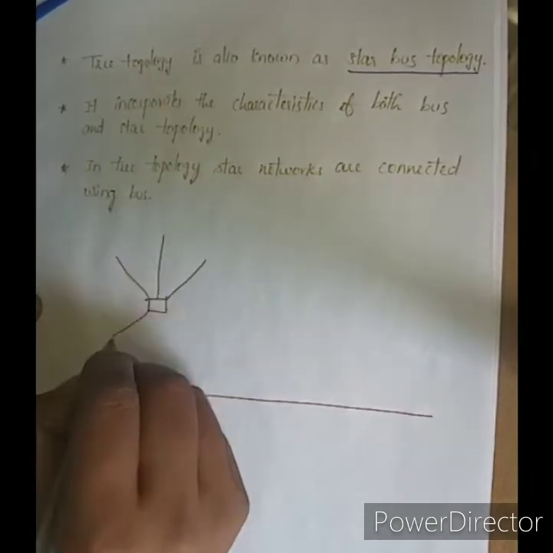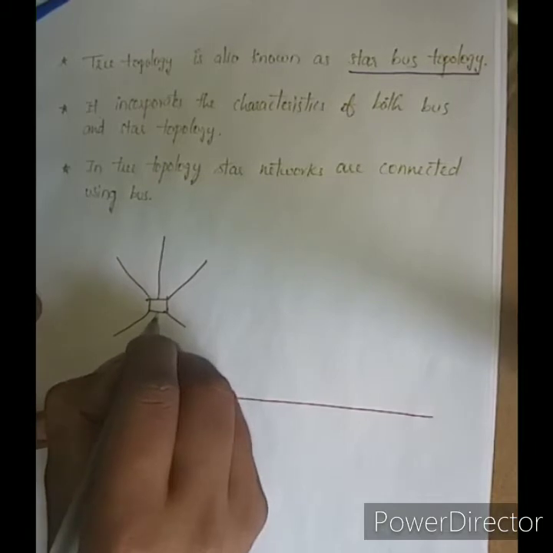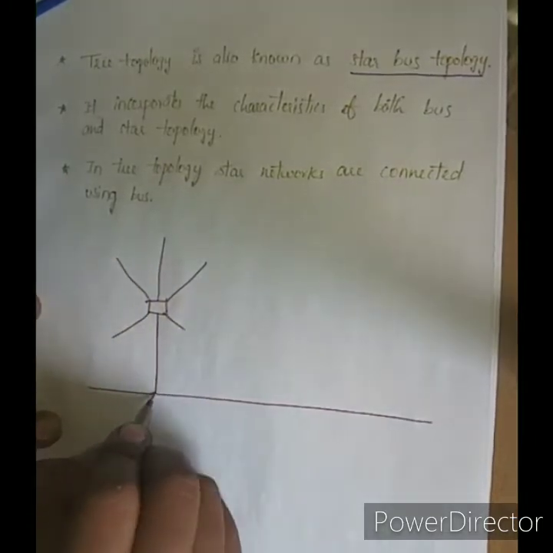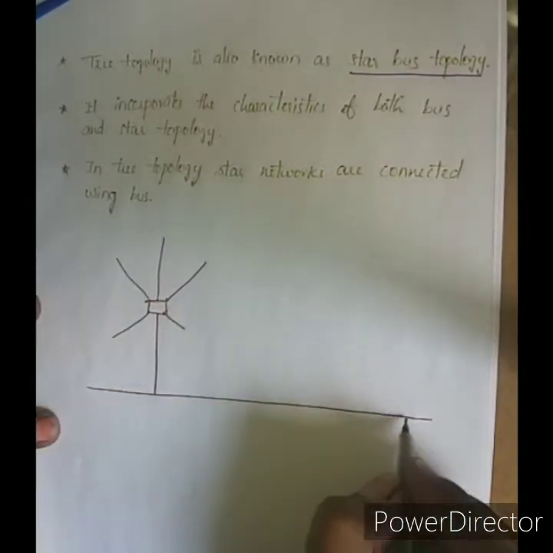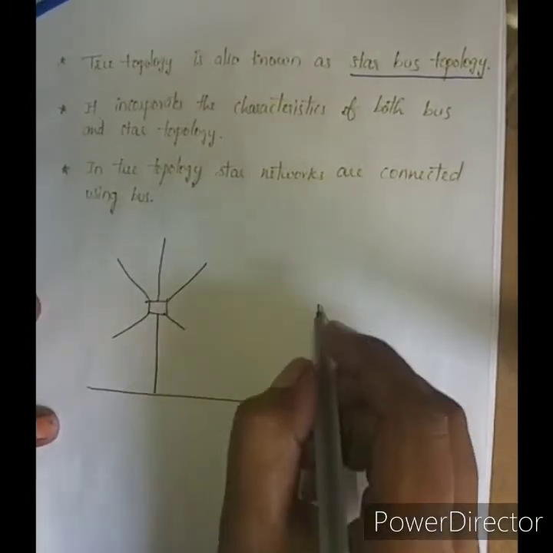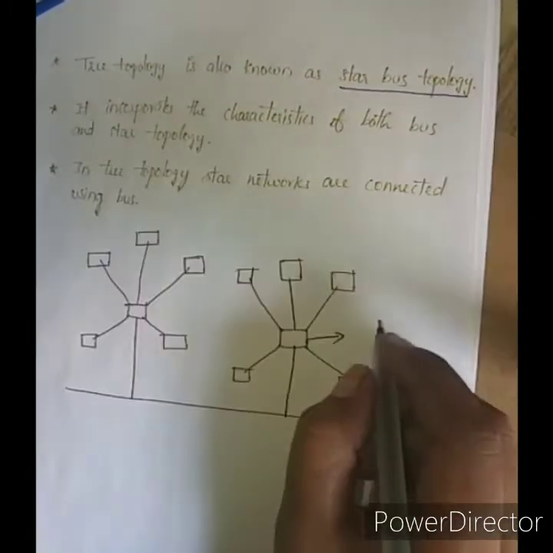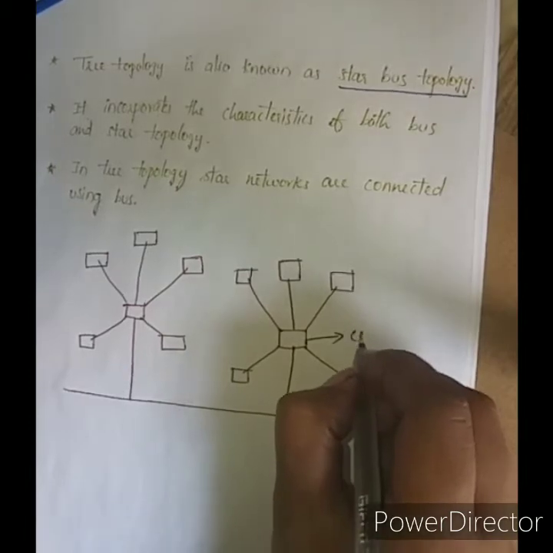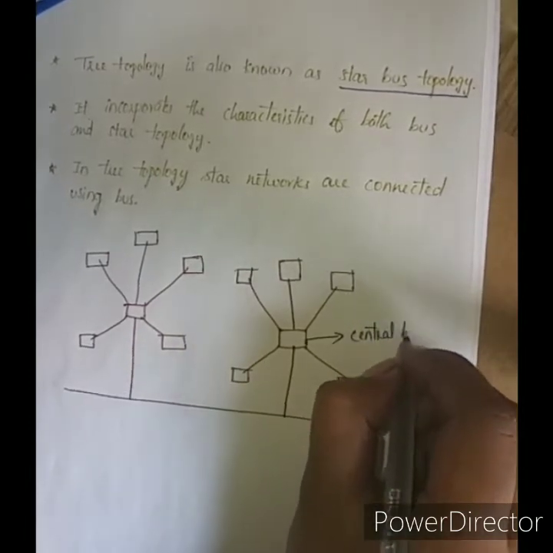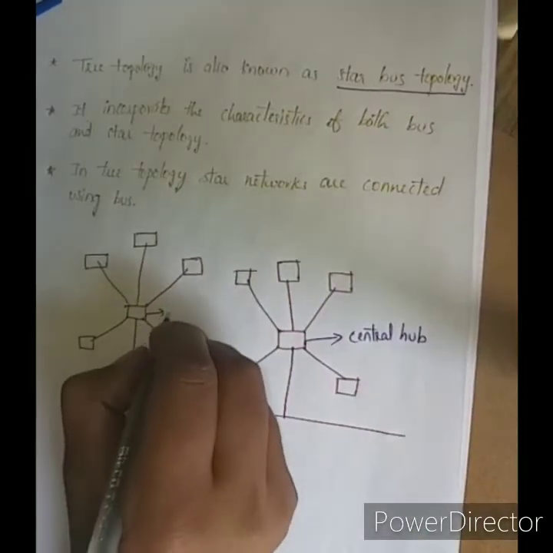This is the star network and this is the main cable connecting to the bus, and this is another star network. This is the central hub and this is the central hub.